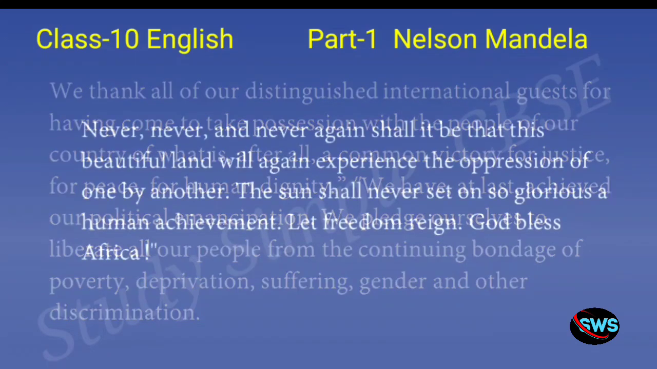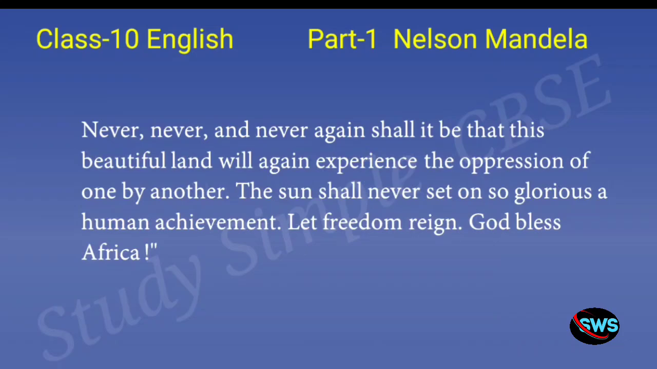in South Africa. Never, never and never again shall it be that this beautiful land will again experience the oppression of one by another. So he's saying that the people of this land will never again experience the oppression. What is oppression? Oppression means the cruel or unjust treatment, especially because of exercising their authority. So the whites oppressed the blacks here in South Africa for almost 300 years. He's saying that this will never happen again.